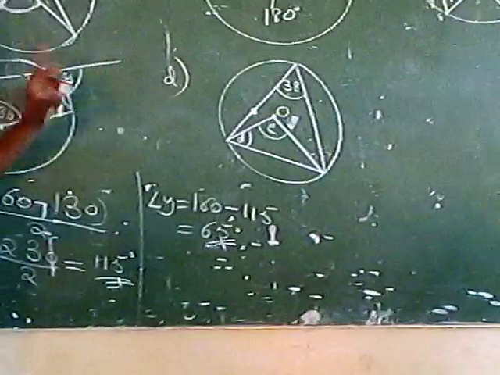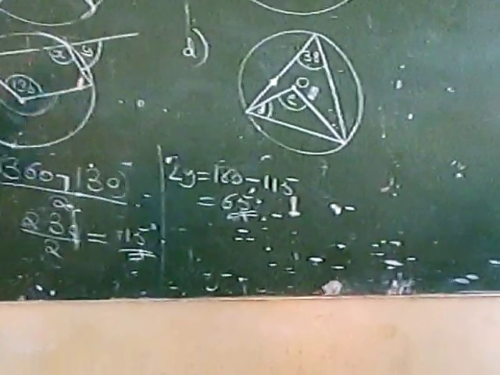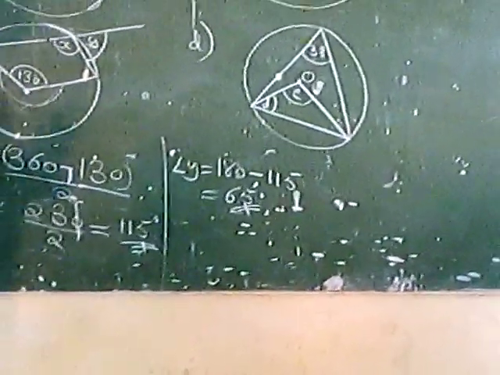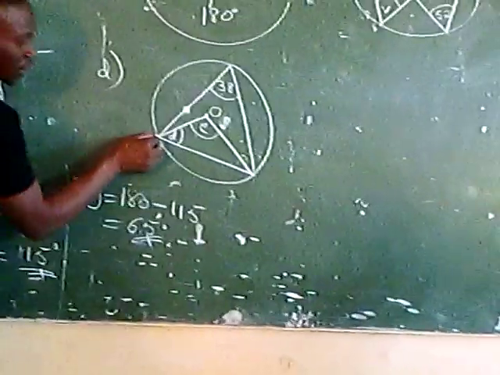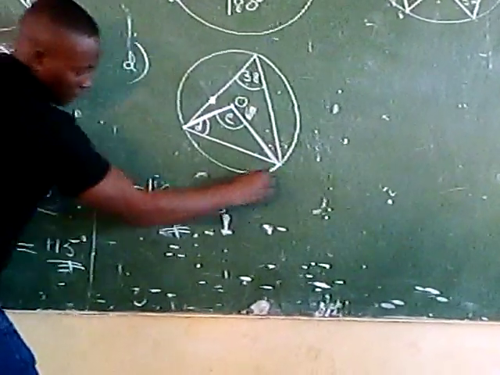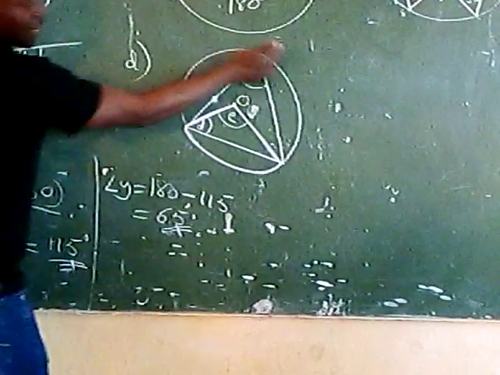Number two, also, you analyze the diagram. What we're able to see is that we've got two sectors. Once again, we have this sector here, observe this sector here, and the other sector here.